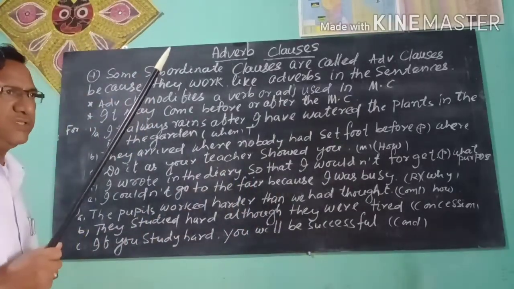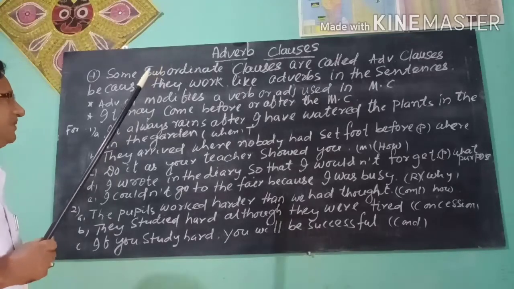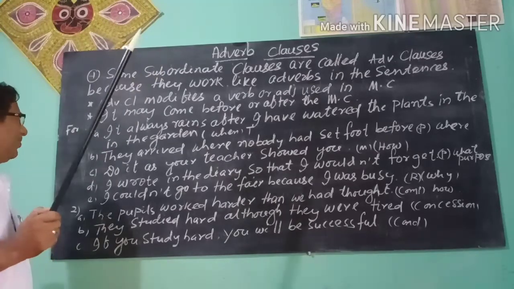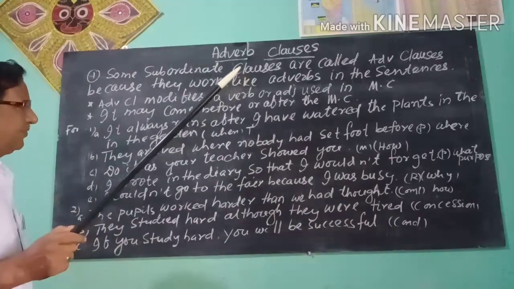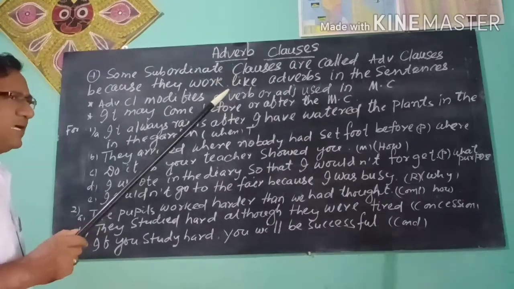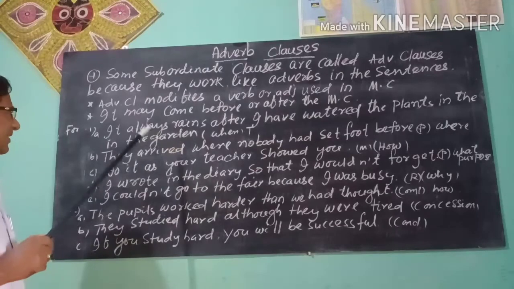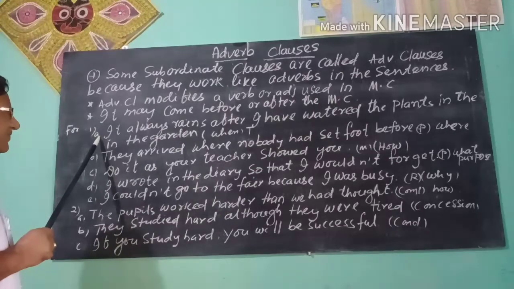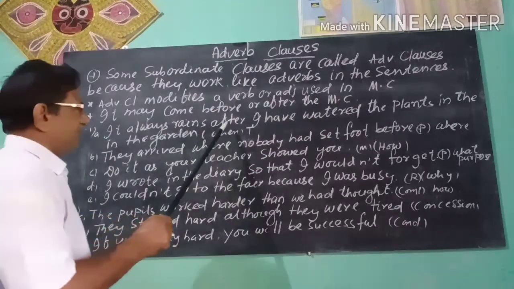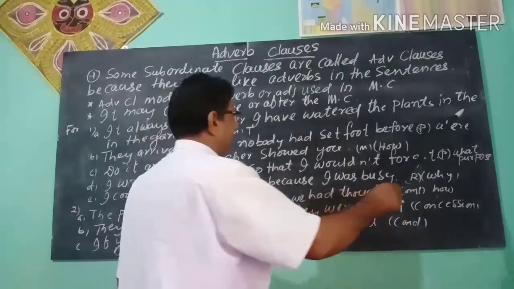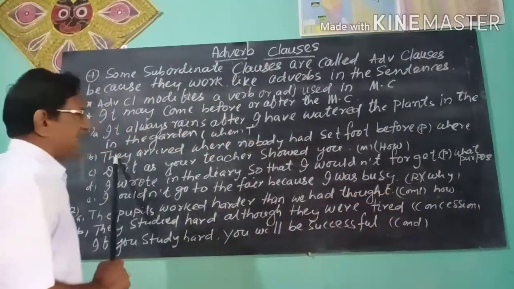Now you see the examples. You look at the blackboard. For example, I write some sentences. First sentence: it always rains after I have watered the plants in the garden.